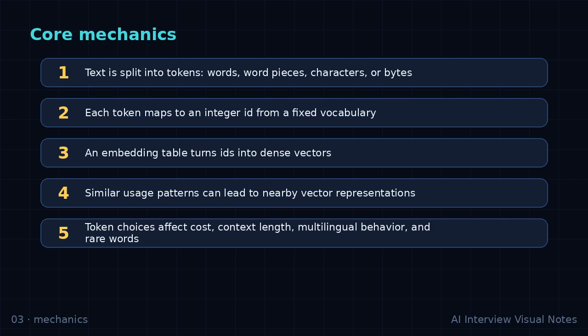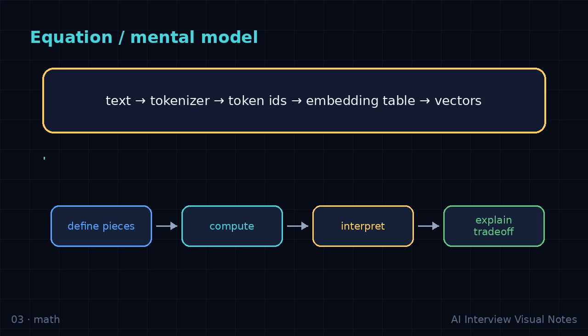Concrete example. The phrase playing might become one token, or it might become play plus ing. Those IDs look meaningless to us, but the embedding table turns them into vectors the transformer can process. Walk through the example slowly. Say what changes at each step, what stays fixed, and why the operation helps the model produce a better representation.